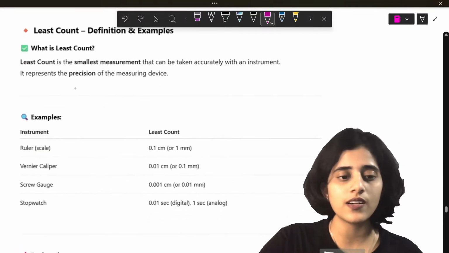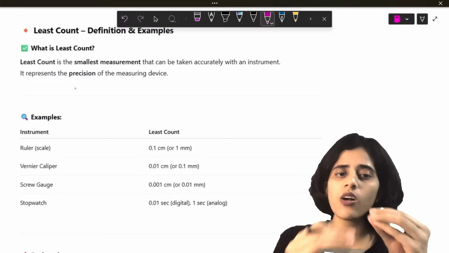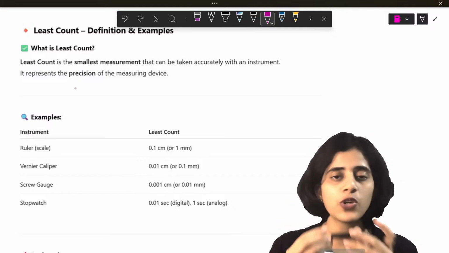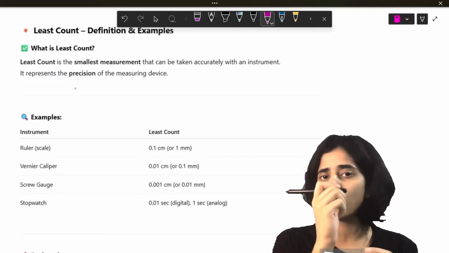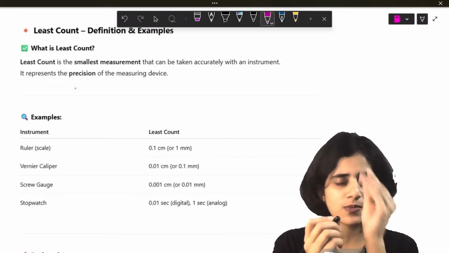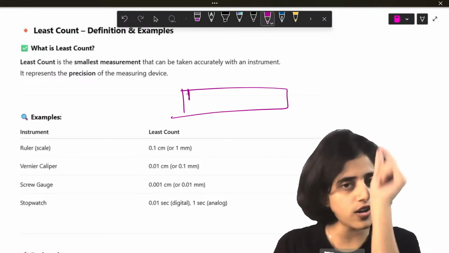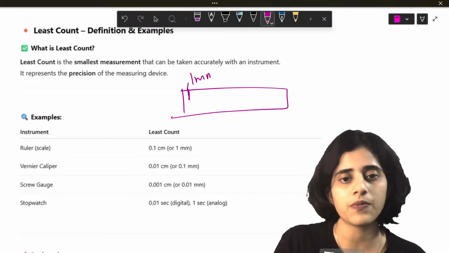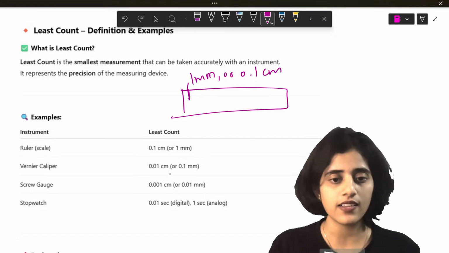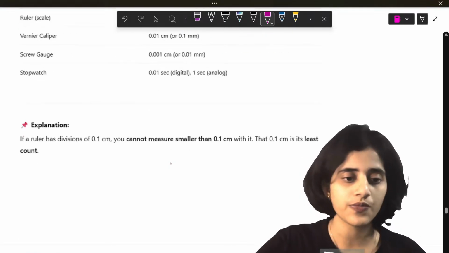Okay, now next is least count. Least count is the smallest measurement that can be taken accurately with an instrument. For example, if you have a scale, what is the smallest measurement you can take on that 15 centimeter scale? It is 0.1 centimeter, right? The smallest line. So if you have the scale, the smallest first line is what? 1 mm or 0.1 centimeter. So that is the least count of the scale. Similarly, for different devices, the smallest value you can measure is its least count.